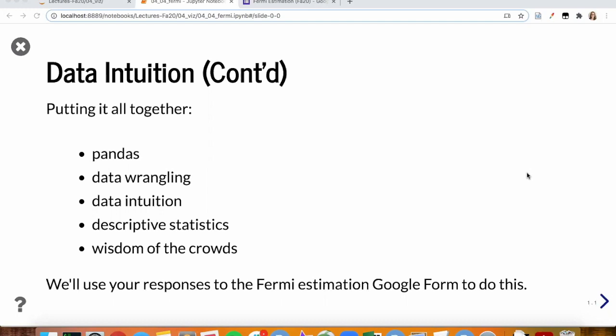If you remember, in an earlier lecture video, I had you fill out a Google form about Fermi estimation. We're going to be using those data today, and those concepts in this notebook, to bring it all together, this idea of wisdom of the crowds. By getting information from a whole bunch of people, we can often settle on the correct value. So I am going to be using the responses that you all posted to the Fermi estimation form for this lecture.